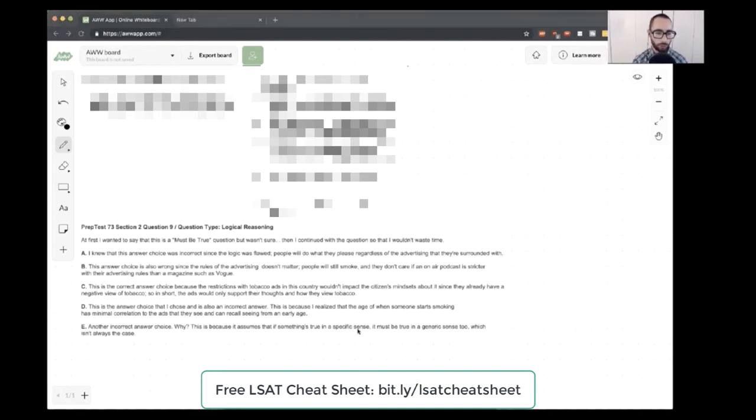The student here in this case chose D. And so D says those who begin smoking during adolescence continue to smoke throughout their lives. I think this might have been tempting in a way because the stimulus talks about the number of first-time smokers. And of course, the number of first-time smokers might not be that impactful if we're concerned with smoking rates and the amount of cigarettes being consumed, which would relate to those who have already started smoking and then, of course, have a long life ahead of them to continue smoking, or at least several years of doing so.